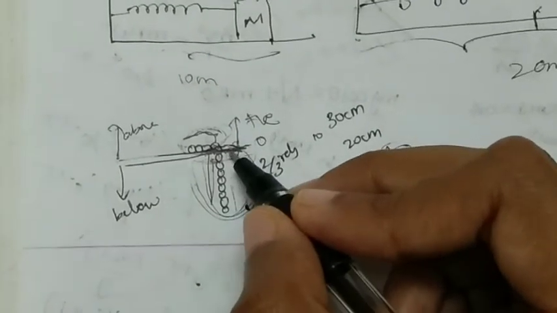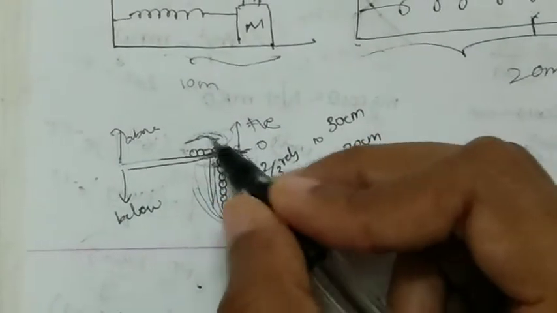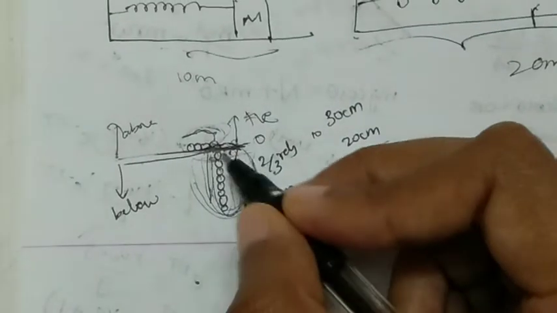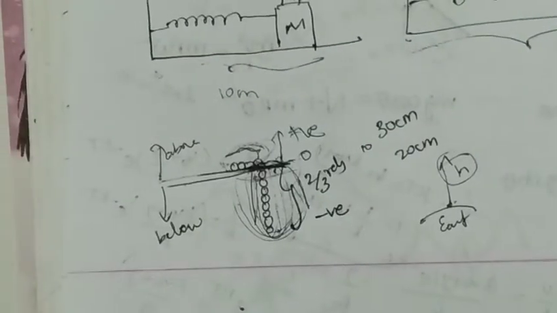So the potential energy would be because of this length, not because of the part lying on the table. It is hanging in air, away from the table, from 0 to 2/3 of the length of the chain.